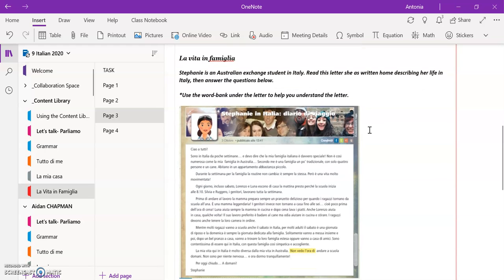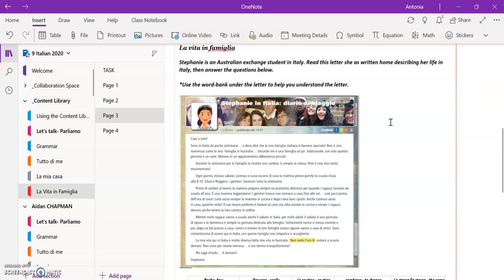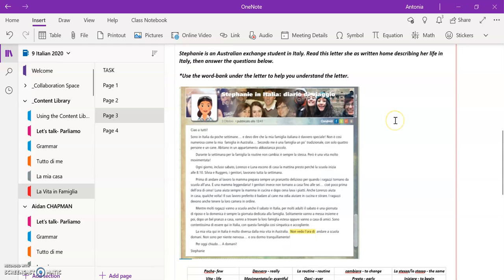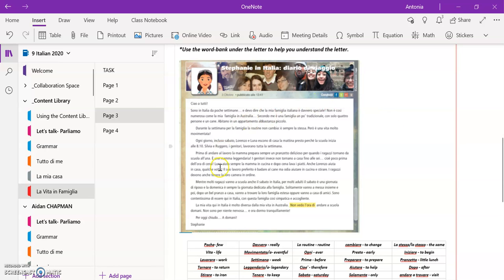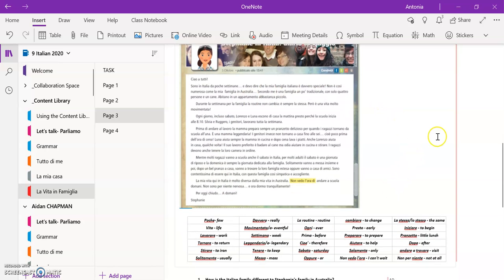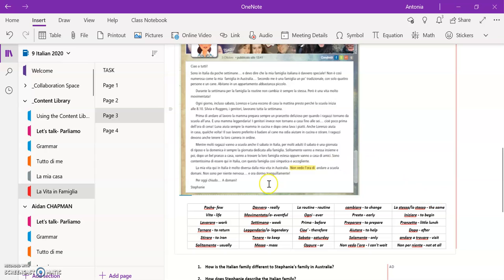The next activity, we've got La Vita in Famiglia. So Stephanie is an Australian exchange student in Italy. Read this letter she has written home describing her life in Italy and then answer the questions below. You'll need to use the word bank underneath the letter to help you understand what's being said in it, because it is fully in Italian. But if you use this word bank here, so for the words that I feel like you have trouble understanding, I've given you translations down the bottom here. And hopefully that helps you out.